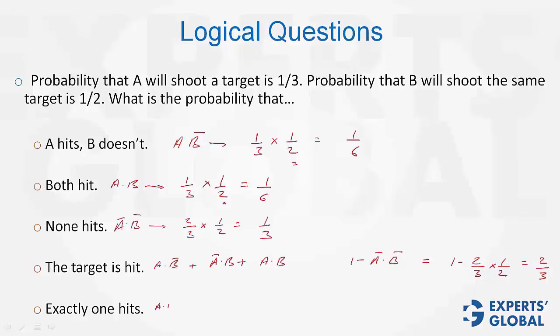Exactly 1 hits means A times B bar plus A bar times B. Again, the same thing. If one value is 1/2, the answer here is always going to be 1/2 because the value of B bar and B is 1/2 each, and A plus A bar would be 1. So eventually, it will be 1/2 times 1 equals 1/2. The value will always be 1/2 in such cases.